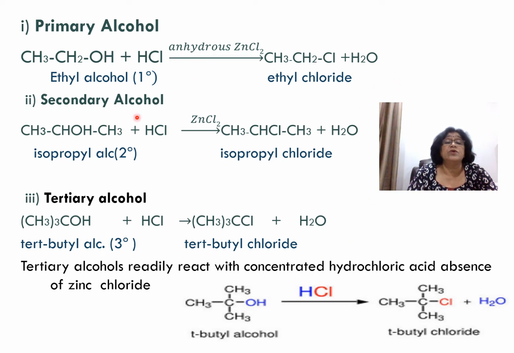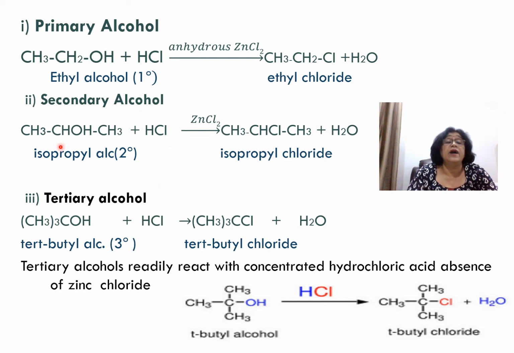So in all these reactions, water is given out, right? This is called the Lucas test, used to distinguish between primary, secondary, and tertiary alcohol. When you add Lucas reagent to tertiary butyl alcohol, you get turbidity immediately.